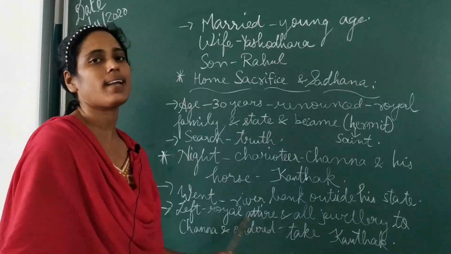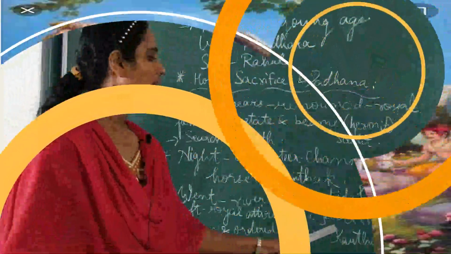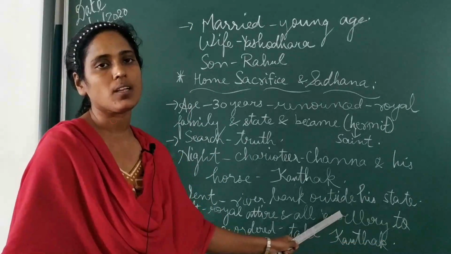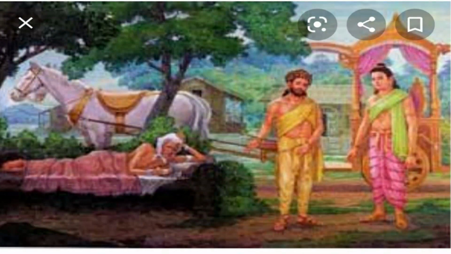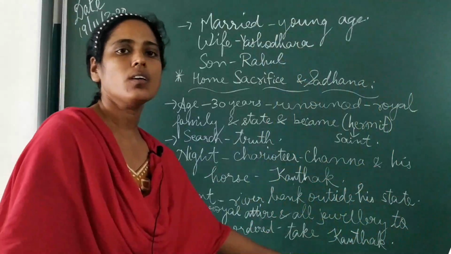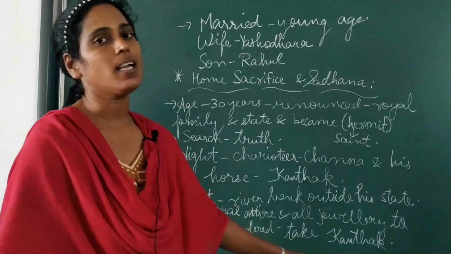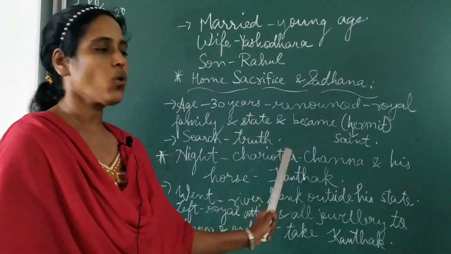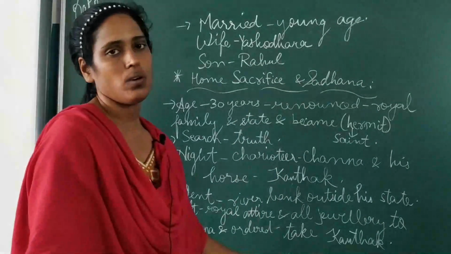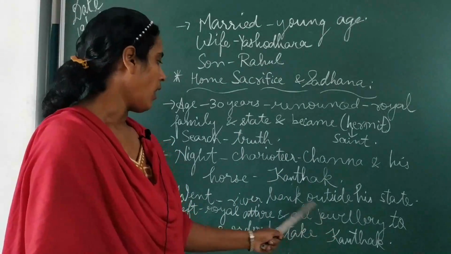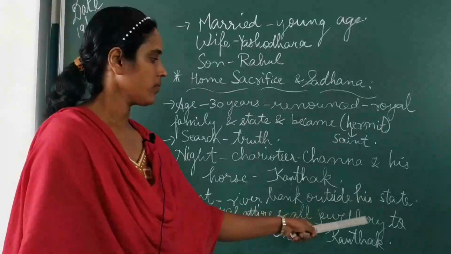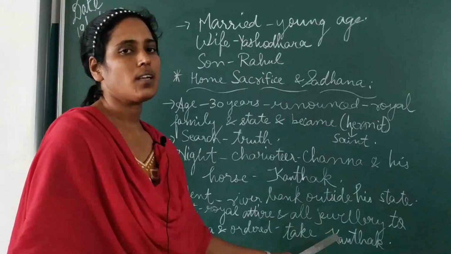Students, here the word royal attire means whatever princely garments, clothes he was wearing, he left all those, and all his royal jewelry, all the ornaments, he gave to Channa the charioteer and ordered him to take all these things, his royal clothes, jewelry, and also Kanthak the horse along with him and leave for the palace. So Channa did as told. He left the place along with the royal attire of Siddharth, his jewelry and the horse Kanthak, and left for the palace.